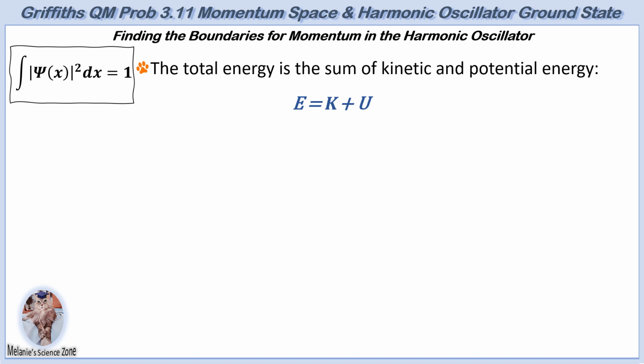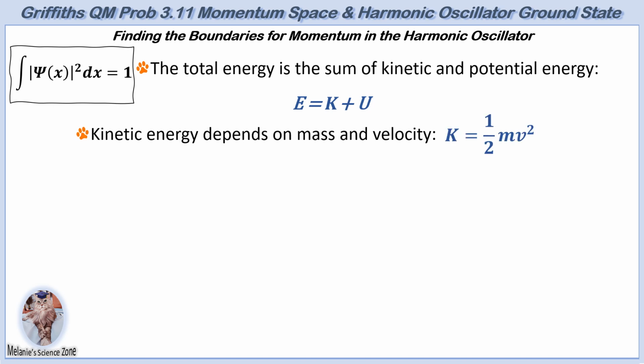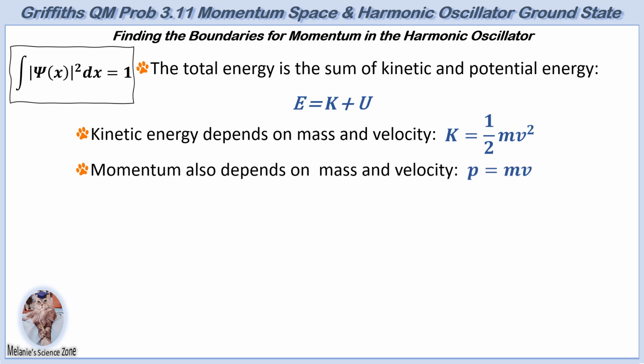As pointed out during the discussion of the work-energy theorem for conservative forces, the total mechanical energy is conserved. E equals K plus U, where K is the kinetic energy and U the potential energy. The kinetic energy of a particle with mass m and velocity v is given by K equals 1/2 mv squared. The momentum p is related to mass and velocity by p equals mv. Therefore, velocity can be expressed in terms of momentum as p over m. Substituting this into the expression for kinetic energy gives p squared over 2m.